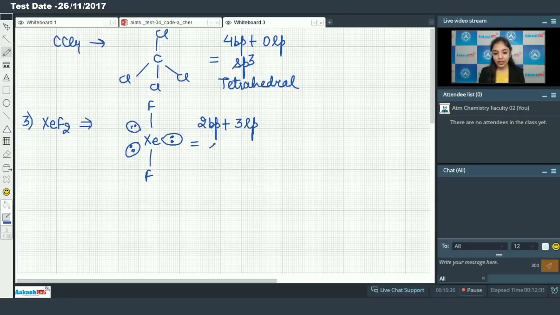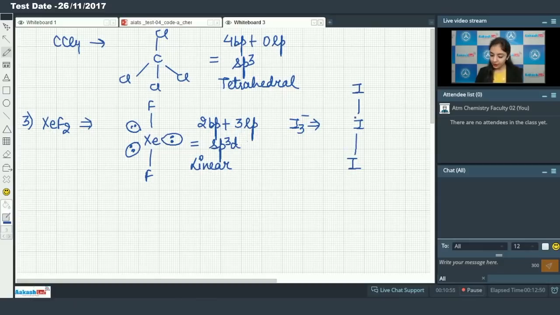So hybridization हो जाएगी sp3d. So the shape will be linear. And now we have I3 negative. In I3 negative the bond pairs are 2 and the lone pairs are 3. So here also 2 bond pairs plus 3 lone pair.